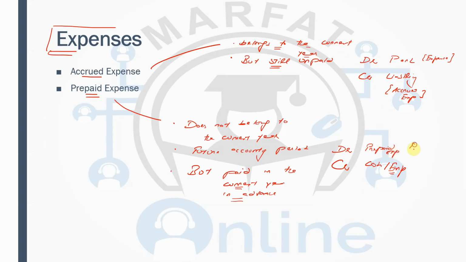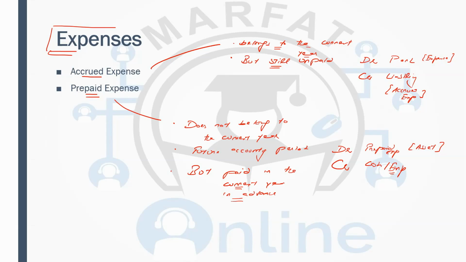And remember, this prepaid expense is going to be your asset because you have the right to receive those services now. You made the payment, you credited the cash, and now you are supposed to receive the services. When it is my right to receive the services, because I have made the payment, then the debit entry belongs to the asset.